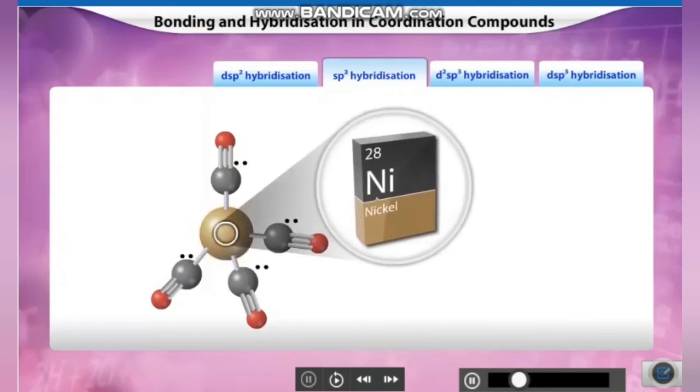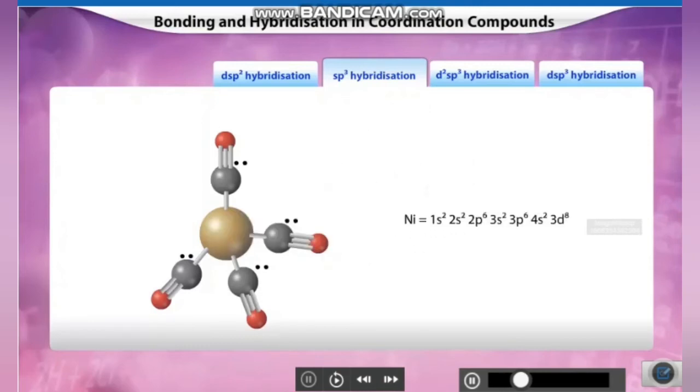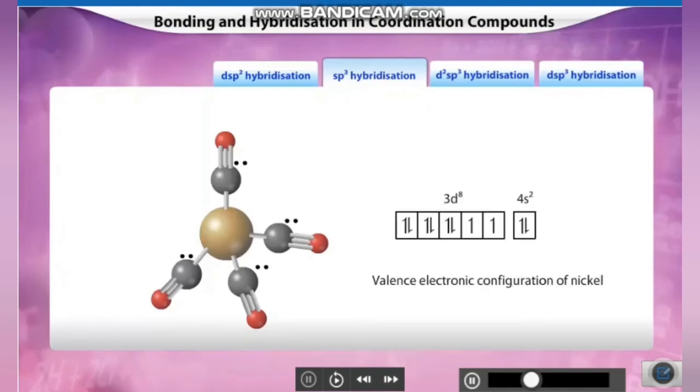The electronic configuration of nickel is 1s2, 2s2, 2p6, 3s2, 3p6, 4s2, 3d8. Valence and penultimate shell electronic configuration of nickel is 3d8 and 4s2.